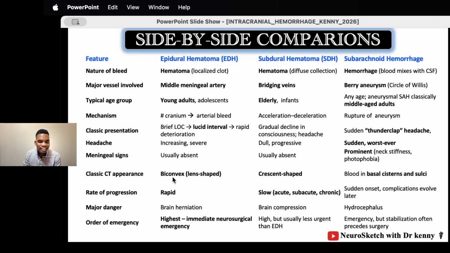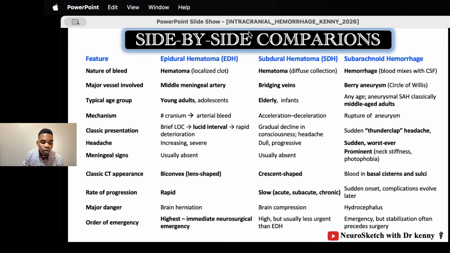What about the classic CT presentation? It is a biconvex or lentiform hematoma in epidural, crescent-shaped, like a banana, in subdural, and blood in the basal cisterns and sulci in subarachnoid. And what is the rate of progression? It is fast in epidural hematoma because it is arterial bleeding, slow in subdural because it is venous bleeding, and sudden onset in subarachnoid because of aneurysm rupture.